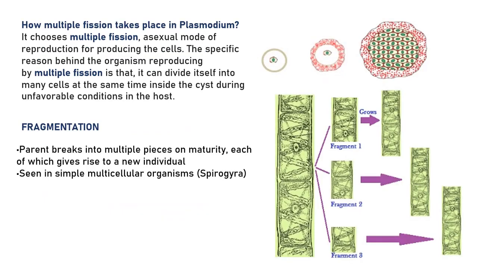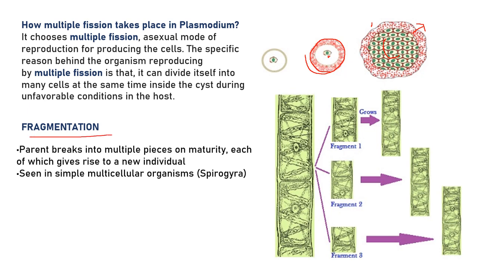And here comes the multiple fission. As you can see here, the single nucleus, you can see the cyst is getting developed around this cell. The cyst is getting developed around the cell because the conditions are not favorable, and one single nucleus has divided into so many daughter nuclei. There are so many daughter nuclei here, right? And once the condition is favorable, this will break and these nuclei will be released from the cell.